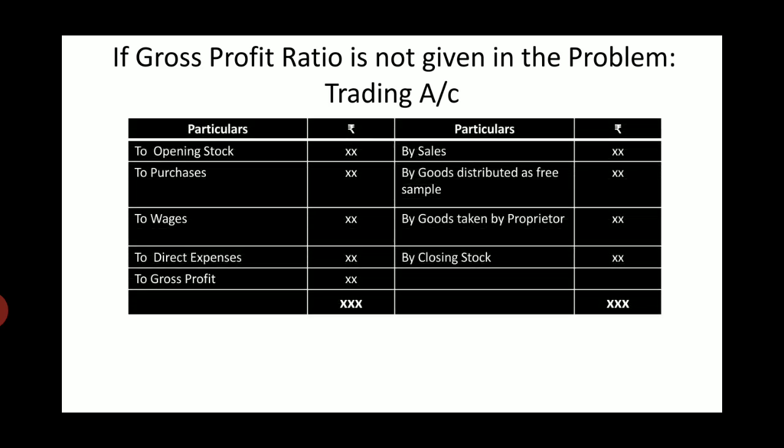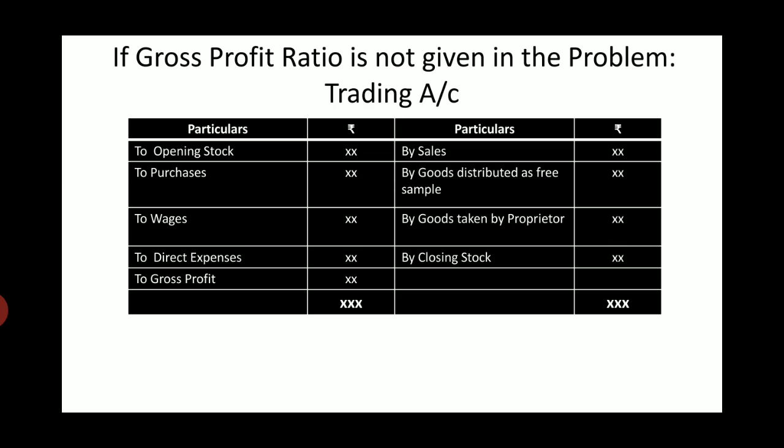Trading account has two sides, debit side and credit side. On the debit side, we have to take down opening stock, purchases, that is net purchases, wages, direct expenses. On the credit side, we have to take down sales, that is net sales, then goods distributed as free sample, goods taken by proprietor and closing stock.